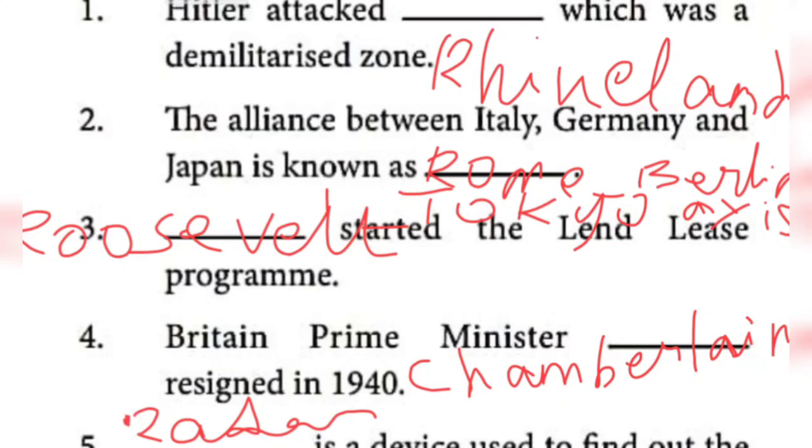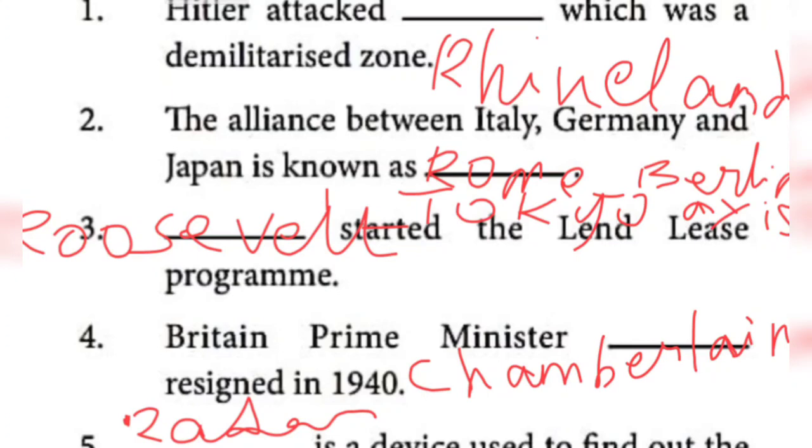First one, Rhineland, R-H-I-N-E-L-A-N-D. Second one, Rome-Berlin-Tokyo Axis, R-O-M-E, B-E-R-L-I-N, T-O-K-Y-O, Axis, A-X-I-S.